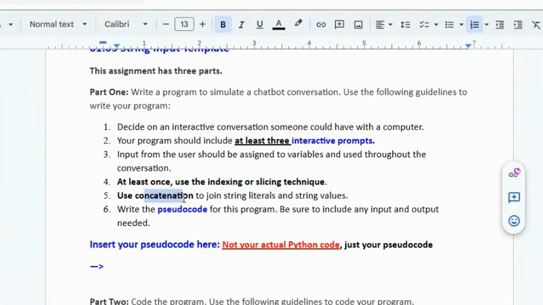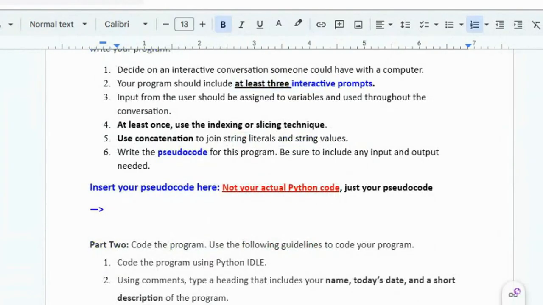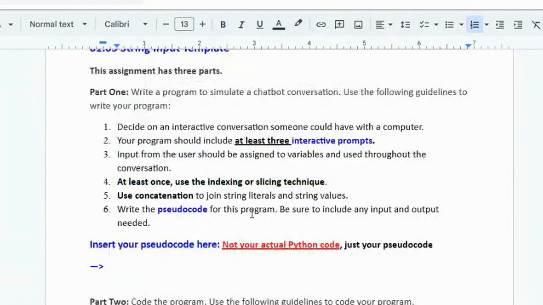You did use concatenation. You had at least 3 interactive prompts. You had more than 3. But you did not use meaningful variable names. You just called them some variable. I think I gave that as a bad example during class. I said, here's a bad example. You don't want to do this.